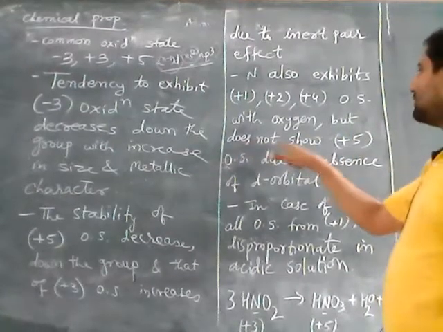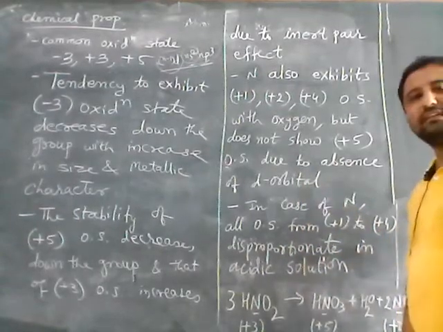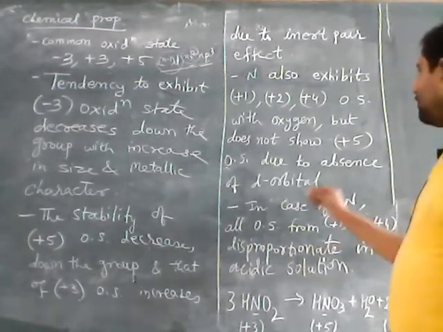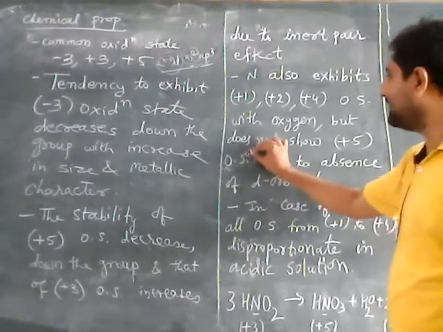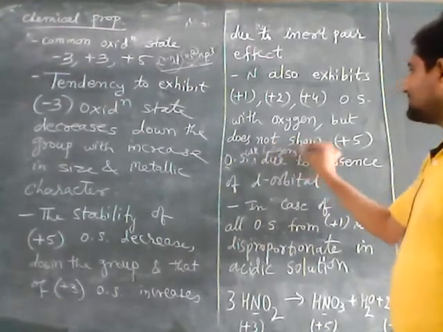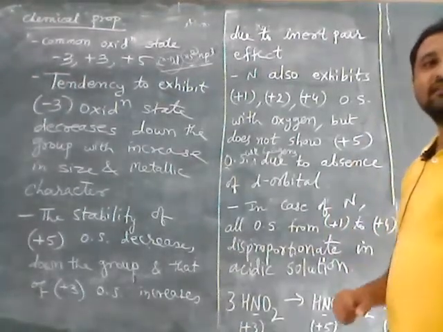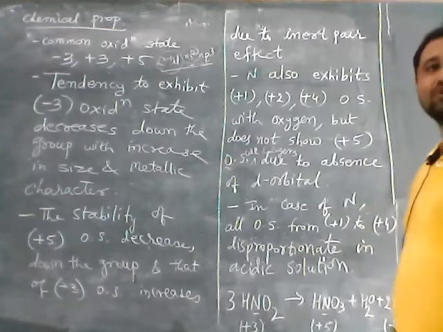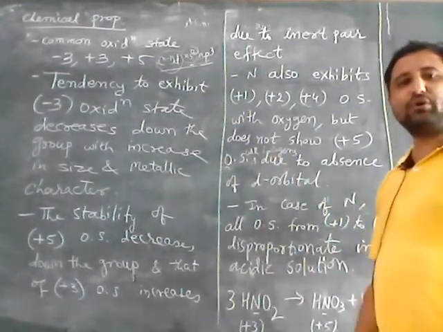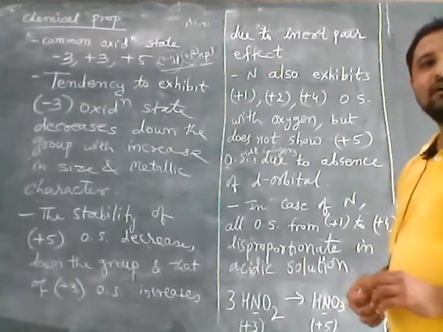But nitrogen does not show +5 oxidation state due to the absence of d orbital. So because of the absence of d orbital, nitrogen does not show +5 oxidation state with fluorine, or we can say with halogens. Otherwise with oxygen, it shows +5 also, in the case of N2O5. But with halogens, it cannot show +5 oxidation state, because with halogens nitrogen forms a single bond.